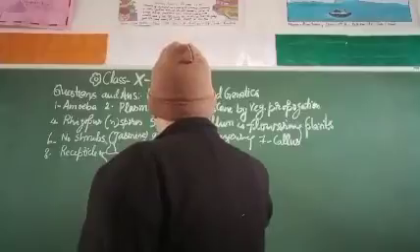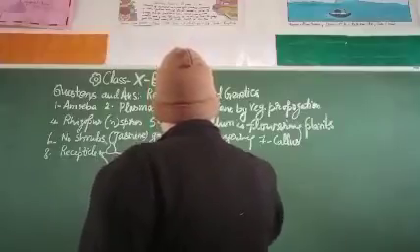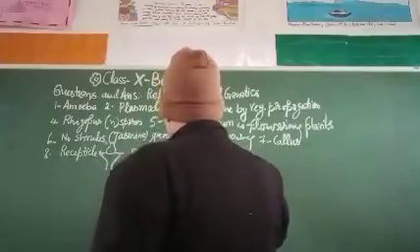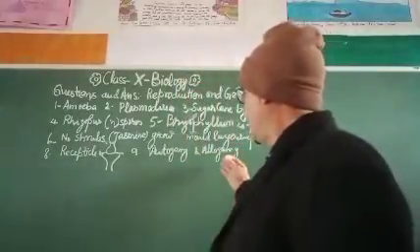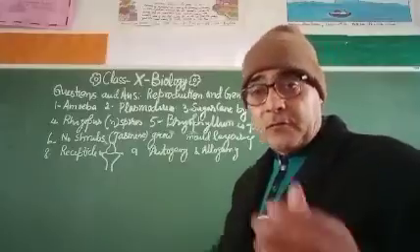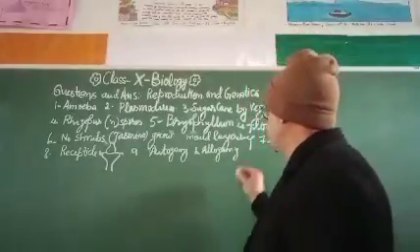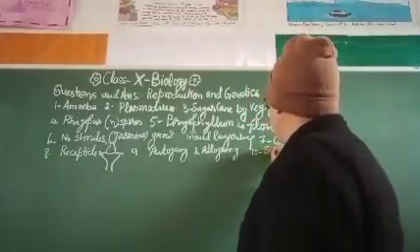So dear students, autogamy is self pollination, allogamy is cross pollination, and fusion of the two gametes is called syngamy.